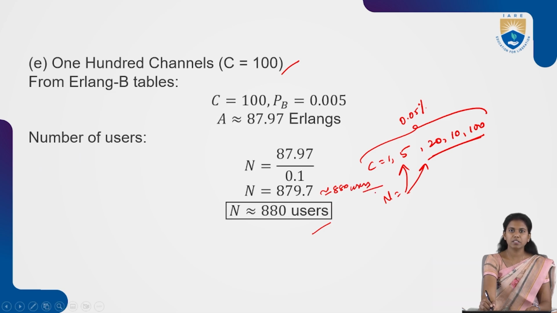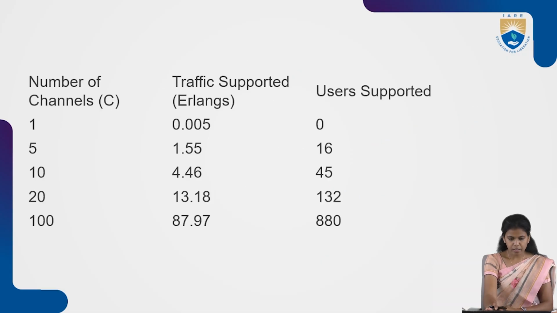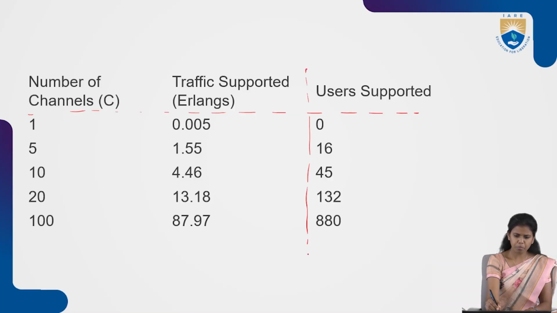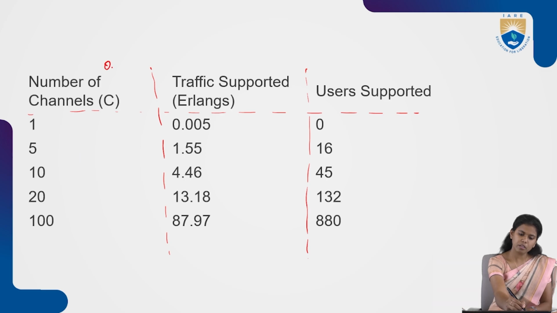Okay, 880 users. So for 100 channels, we got the number of users taking the service from the channels: 880 users. This is how we can calculate for 100 channels. Now this is a table where you can see the users supported, traffic supported and the number of channels. The number of channels is already given in the question: 1, 5, 10, 20 and 100.